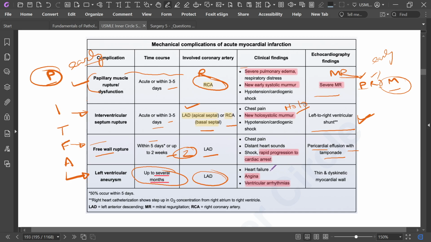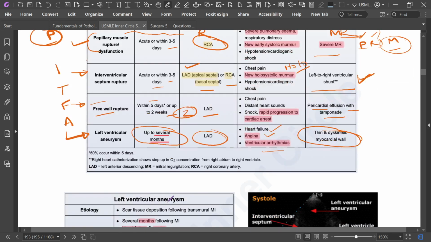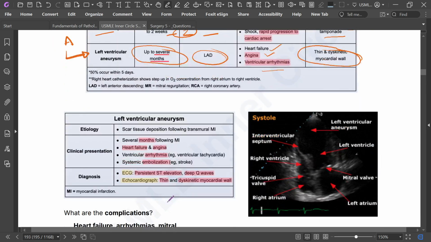Left ventricular aneurysm: there may be heart failure, angina, and ventricular arrhythmia. Here there is a thin, dyskinetic myocardial wall. This one is very high yield.